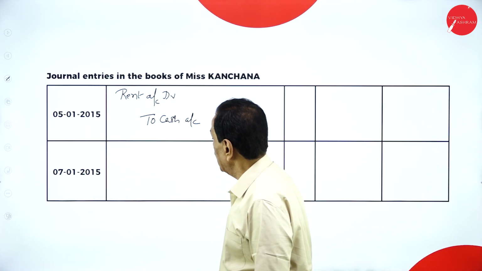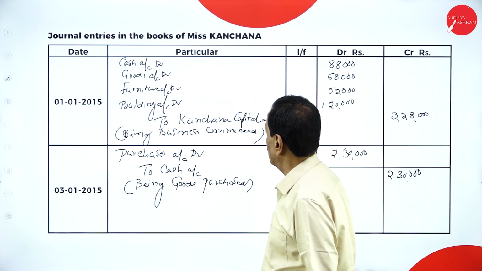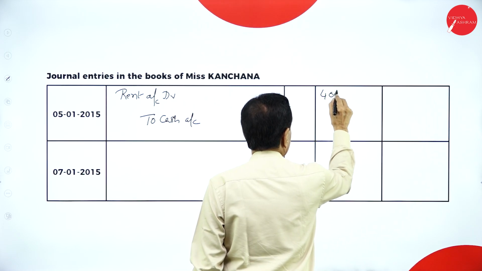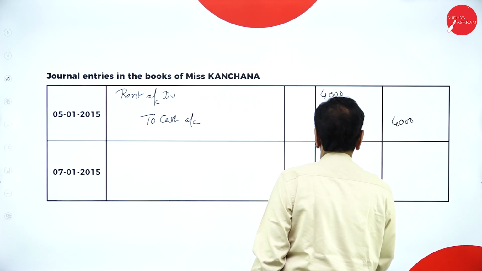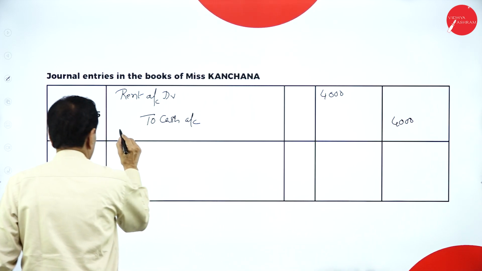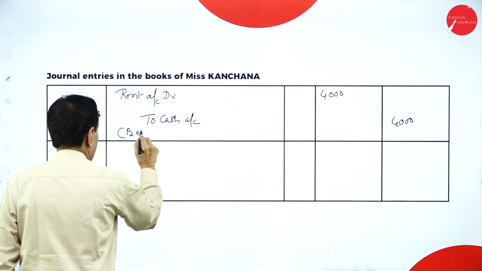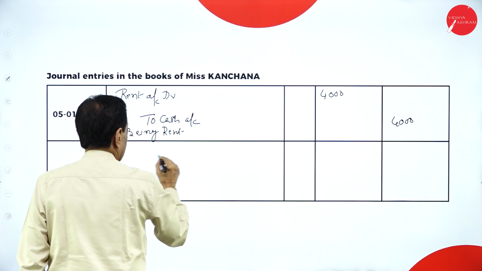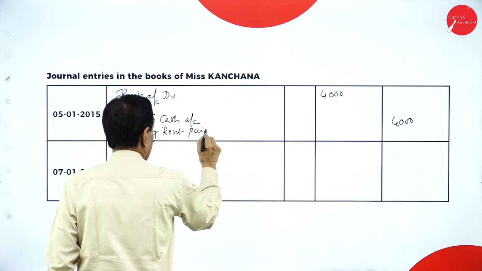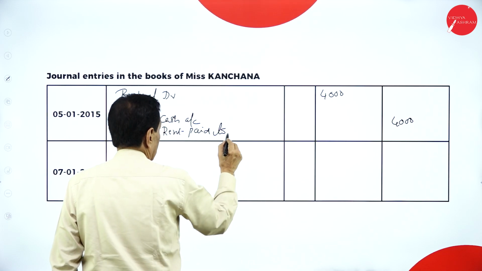What's the amount paid? Rent paid 4,000. Being rent paid to landlord.